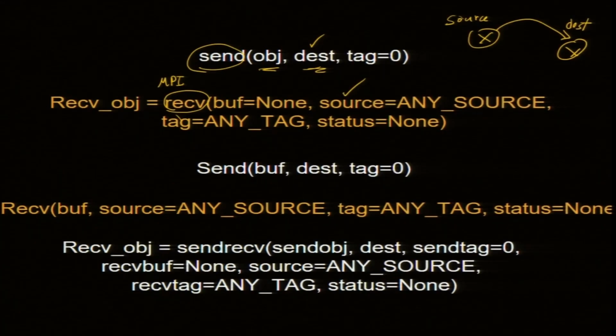This function enables receipt of the data, and that is stored here. The function returns that data and it is stored in the receive object. It can be any name, I am just giving the name.